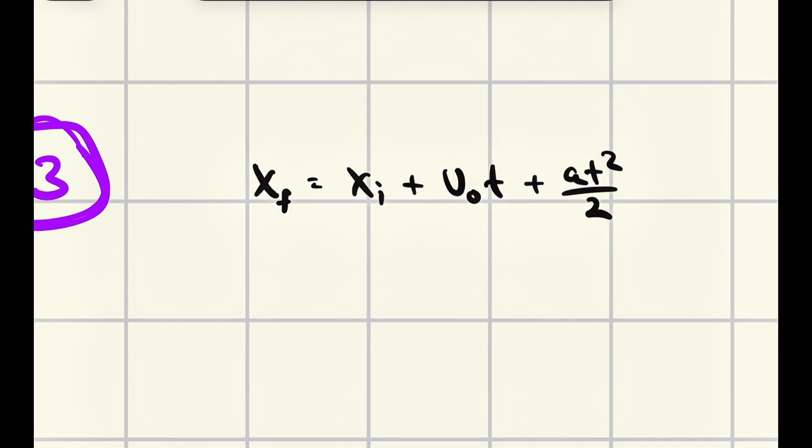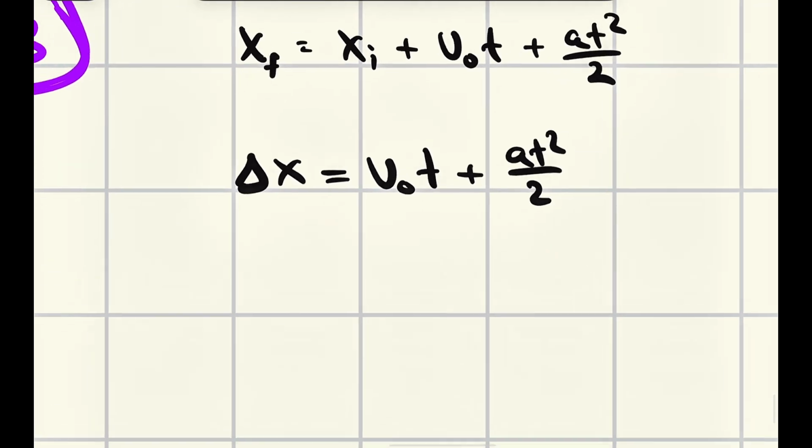Let's try to use this formula that we know from kinematics. If you remember that thing, x final equals x initial plus v0t plus at squared divided by 2. I hope that you remember that. If we move it here, this thing has to be delta x equals v initial time plus at squared divided by 2. Okay, this is for horizontal because it is x-axis.